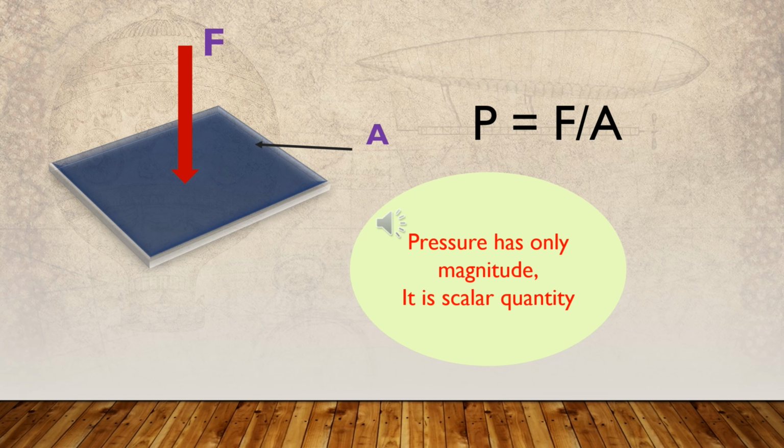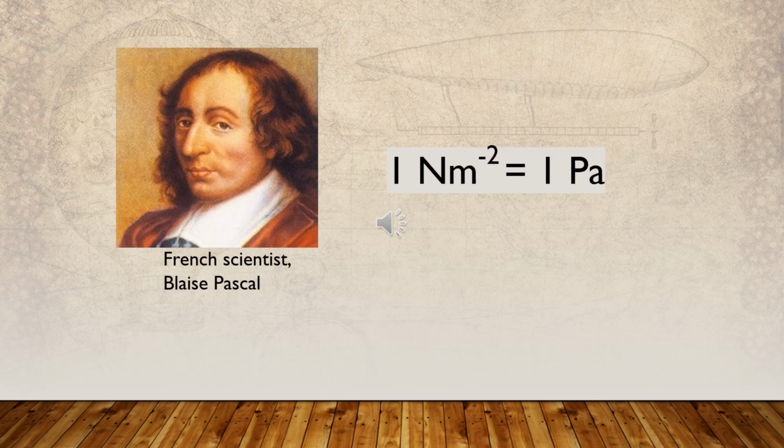Pressure has only magnitude, no definite direction, so it is known as a scalar quantity. We learnt earlier that the standard unit of measuring pressure is newtons per square meter. It is also known as the Pascal. In honor of the French mathematician Blaise Pascal, the unit of pressure was named after him. Then 1 newton per square meter equals 1 Pascal. Both are standard units of measuring pressure.